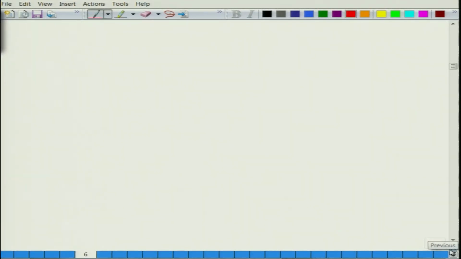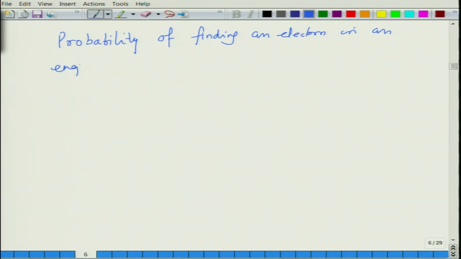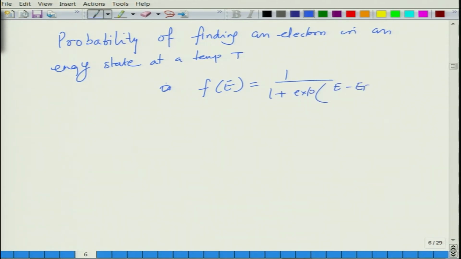This dependence of the probability of finding an electron in an energy state at a temperature T is given as Fe equal to 1 over 1 plus exponential of (E minus Ef) divided by kT.